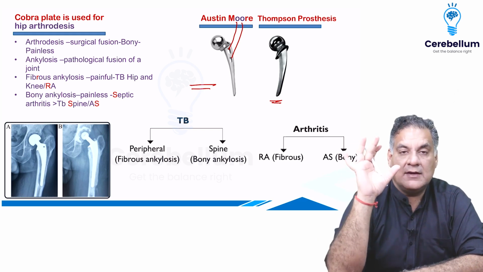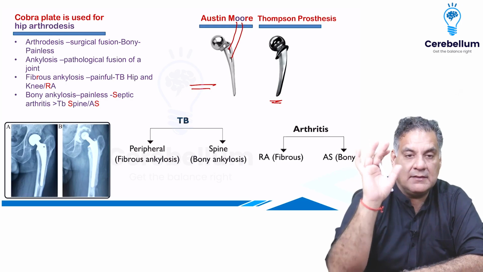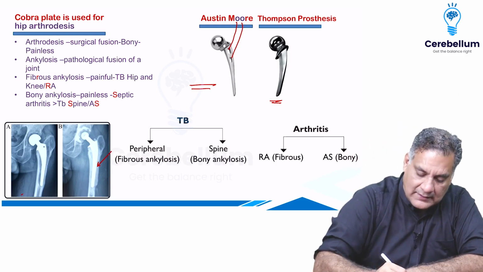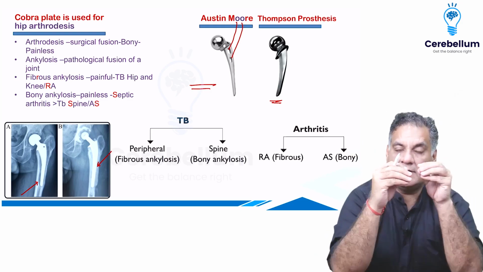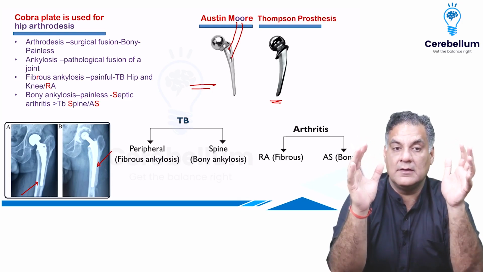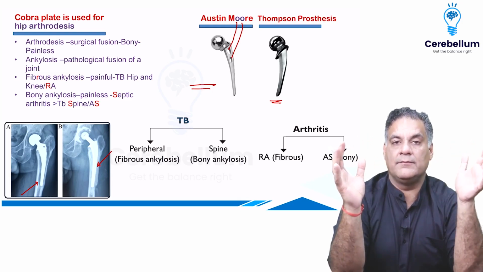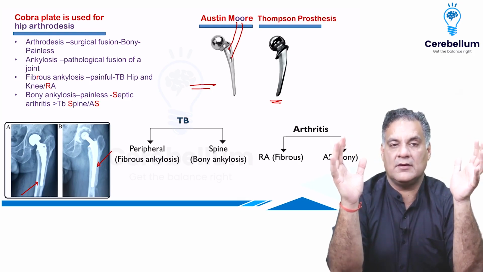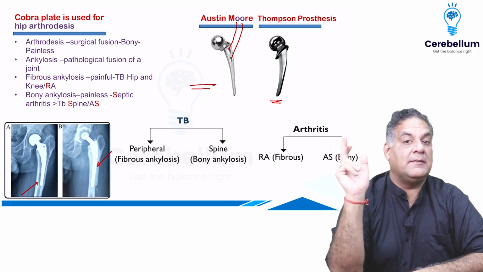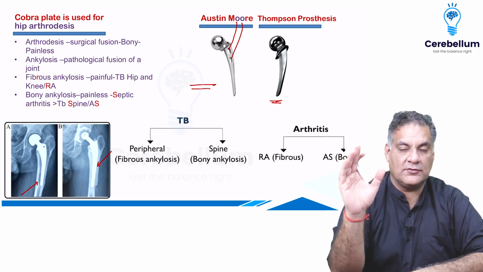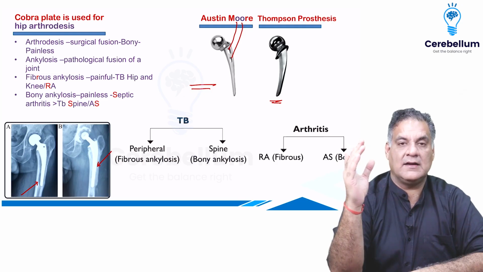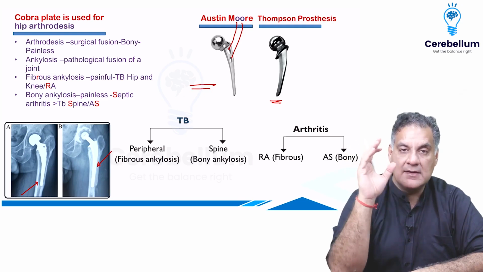When you have replacements, they can be cemented, which is done for weaker bones and is cheaper, or uncemented, where the bone integrates with the implant and has a longer half-life, but it requires normal bone. So in younger individuals, which one will you do? Uncemented replacements. Remember, arthrodesis is not a preferred thing. Replacement is preferred if the joint has been destroyed. But sometimes, if you have no other choice, you open the joint, remove the cartilage, get bone in contact with bone and fuse it.